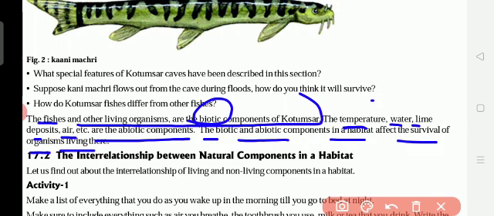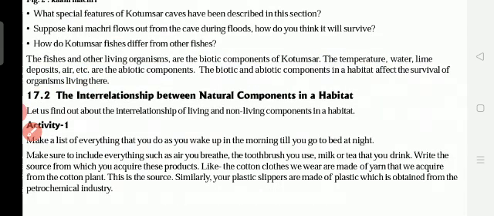Okay, and then air and soil. Soil is also an abiotic component. We depend upon the soil because we have to live on the soil. On the soil only we build the houses. On the soil only we get the plants. So soil is the abiotic component. We want abiotic components for survival. Survival means to live. So biotic and abiotic components in a habitat, in the living place, affect it. Do you understand about the biotic and abiotic components?